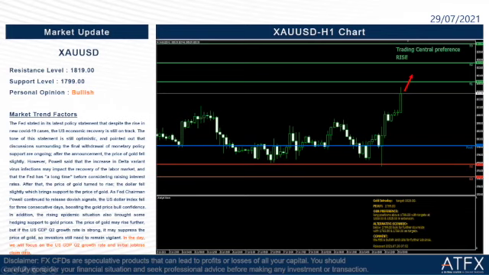In the day, we will focus on the US GDP Q2 growth rate and initial jobless claims data. Let us take a look at the market graph here. If the gold price rises above 1819, I'll put the target at 1825. If the gold price falls below 1799, then we should change from bullish to bearish, and we will put the target at 1793.